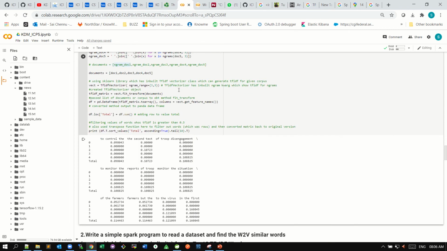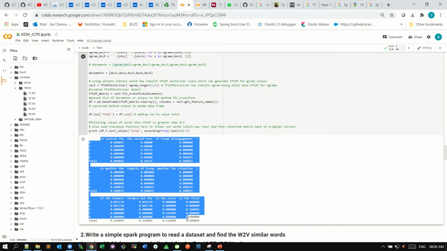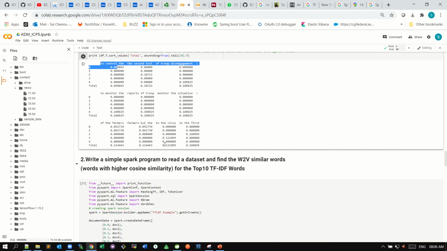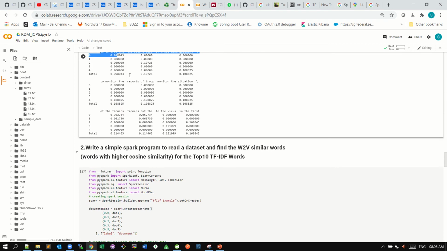When you pass these, the output will look like this. So this is the data from those text files, and this is about task 1.